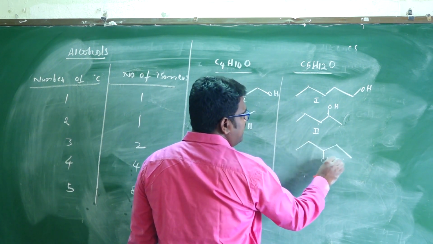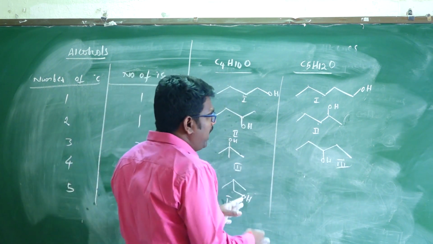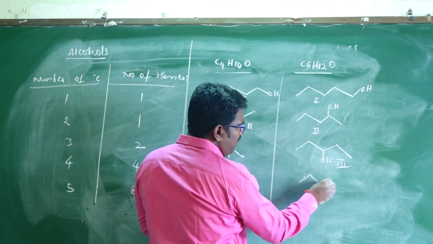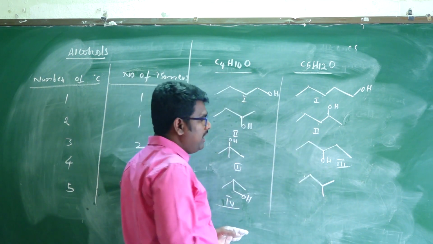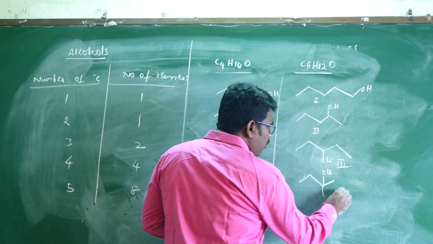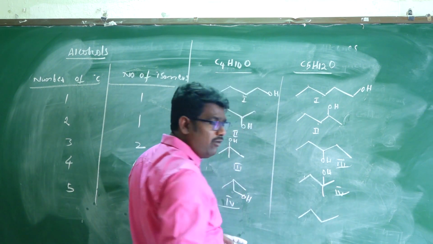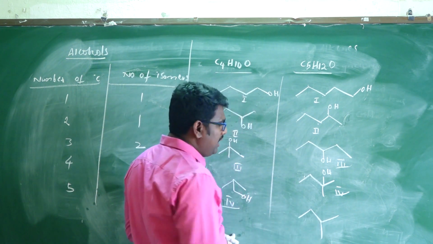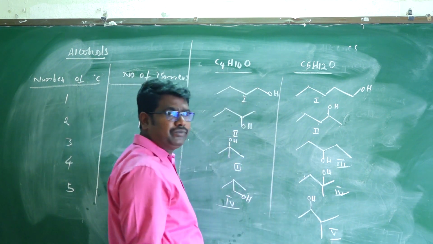Third position. Is this a different structure or not? 3 isomers. Any one is possible using only 5 carbons. Disconnect another bond, only 4 carbons attached to this bond length, and again attach OH. Is this also different or not? So 4 isomers. And next, what about the 5th isomer? Same, write down 4 lines here, and next mention it here also. Here the OH group. So here is the 5th.